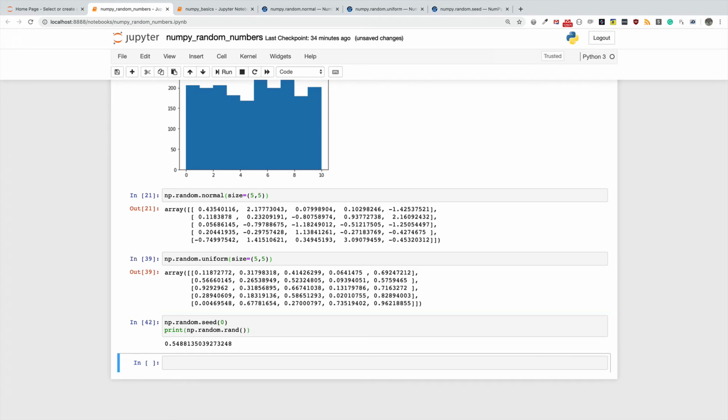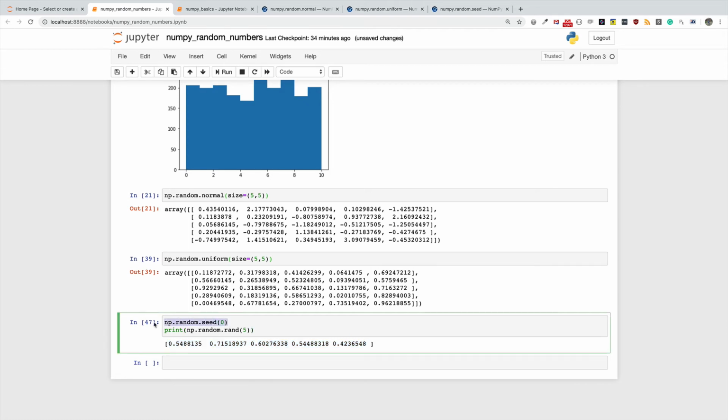As you can see, I have run this cell several times and I'm getting the same value over and over. Let me generate 5 random numbers, and you can see that this is 0.5488, 0.715. I'll run it again, and you can see that I am getting the same result over here. Now watch something.